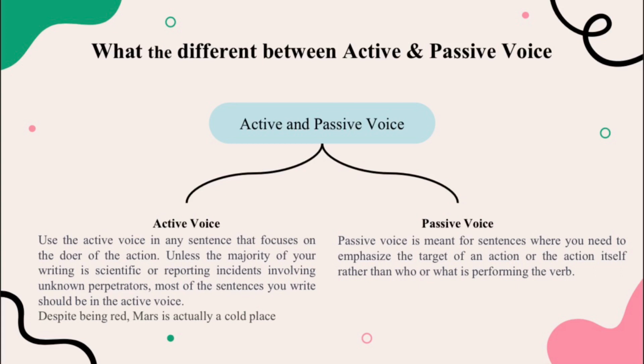Despite being red, Mars is actually a cold place. The passive voice is meant for sentences where you need to emphasize the target of an action or the action itself rather than who or what is performing the verb.